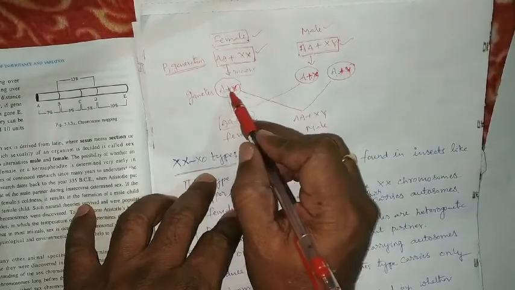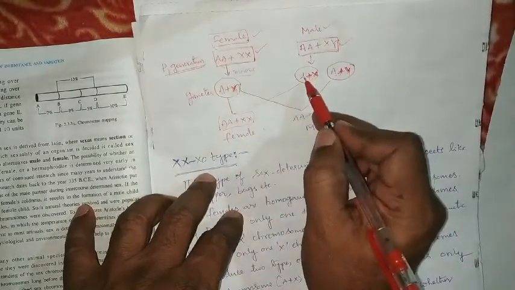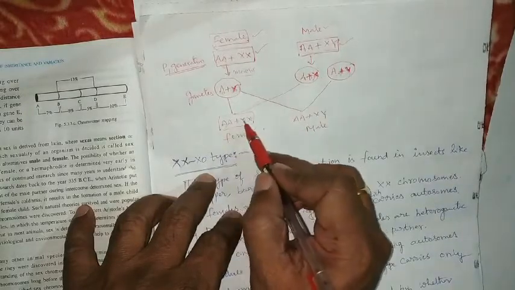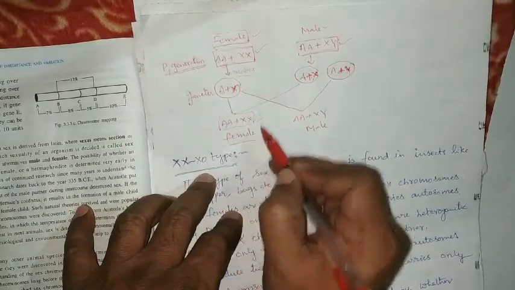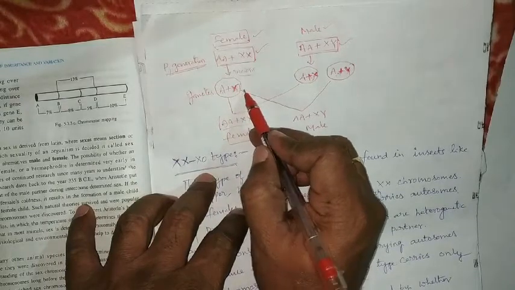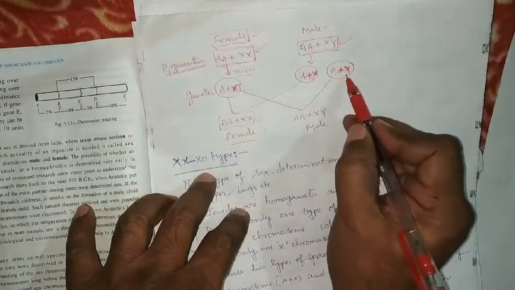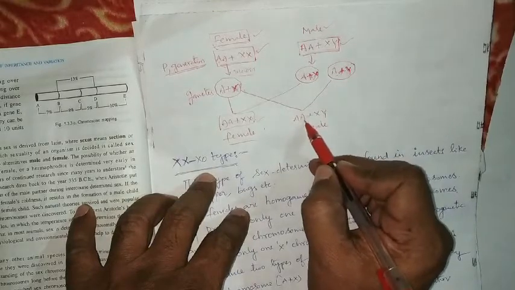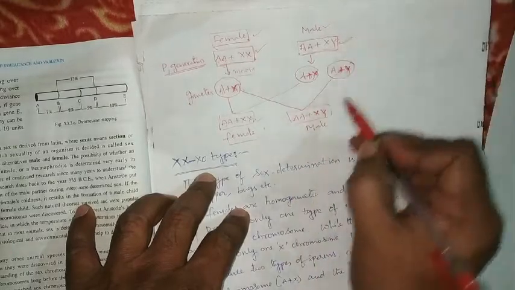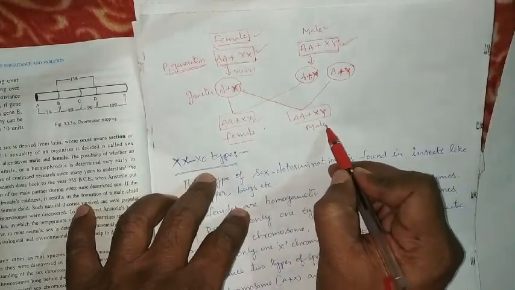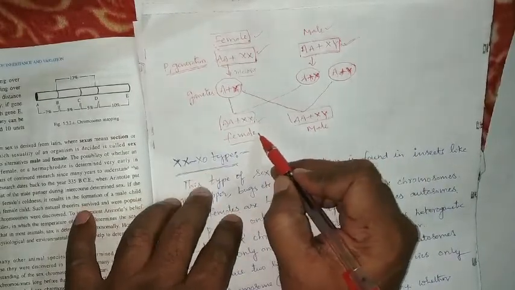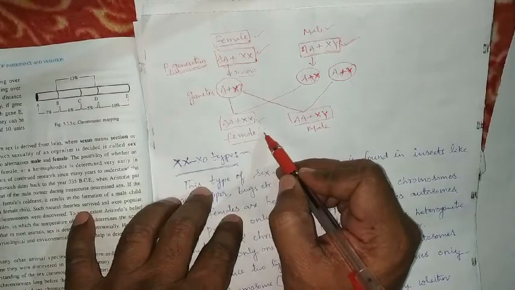And when the A plus X female gamete fuses with the A plus Y male gamete, we get AA plus XY, a male. This is the heterogametic male, homogametic female, the XX, XY type of sex determination.